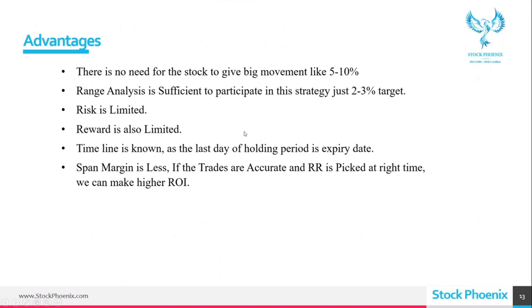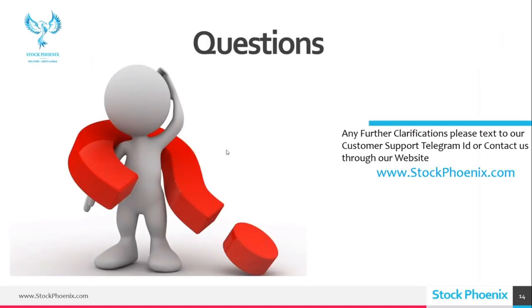Advantages. There is no need for the stock to give a big movement like 5 to 10%; 3 to 5% is sufficient. Range analysis is sufficient to participate in this strategy. Just a 2 to 3% target is sufficient. Risk is limited, reward is also limited, and the timeline is known. So whether you like it or not, the end of the day is the last day of the holding period. Span margin is less. If the trades are accurate and risk and reward are picked at the right time, we can make a higher return on investment.